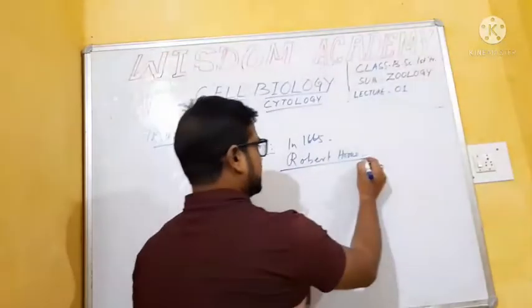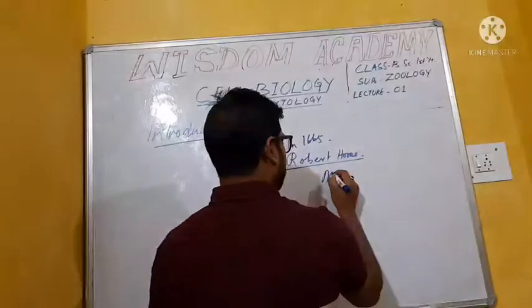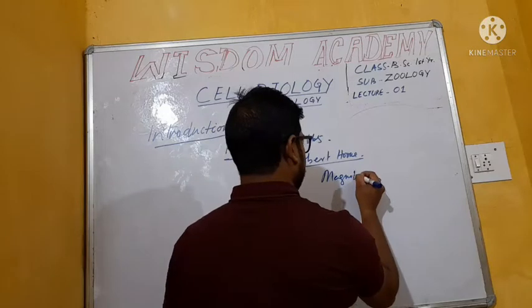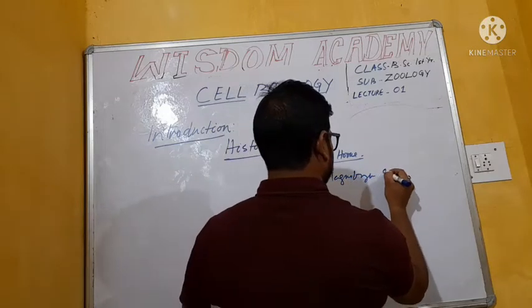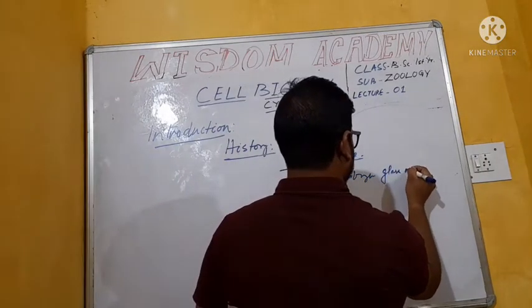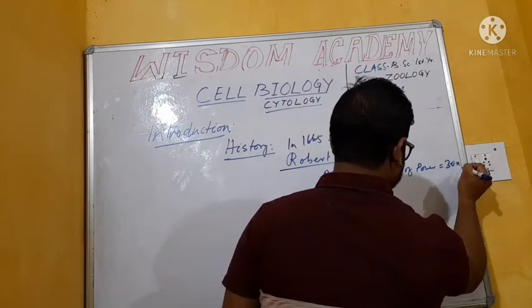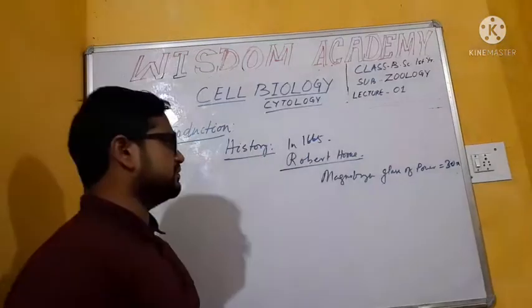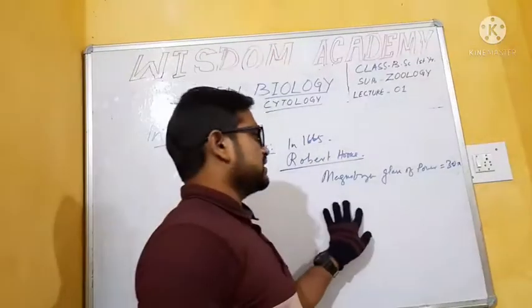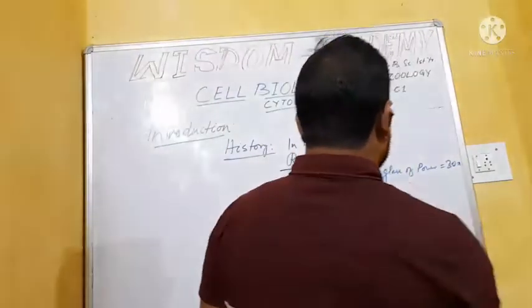In this experiment, he took a magnifying glass of power 30x. Power 30x means a glass magnifying 30 times.